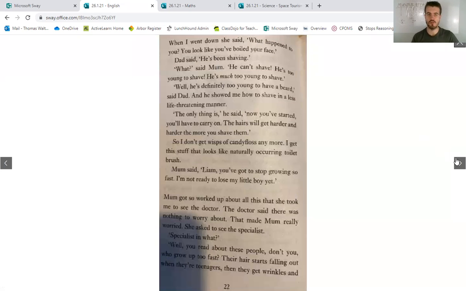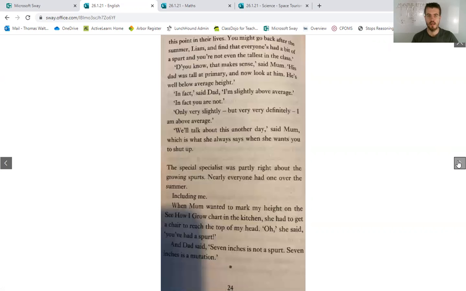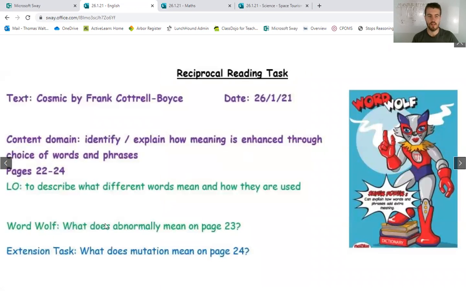So have a read of these 3 pages, please. Pause the video each time so you can have a read through. And then once you're done reading, we need to have a look at these questions.